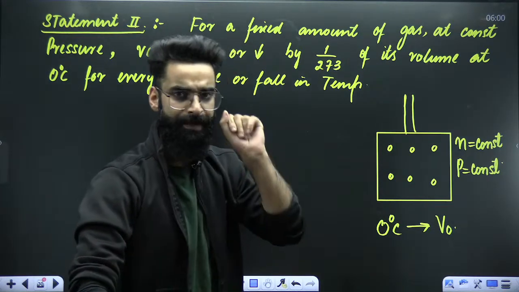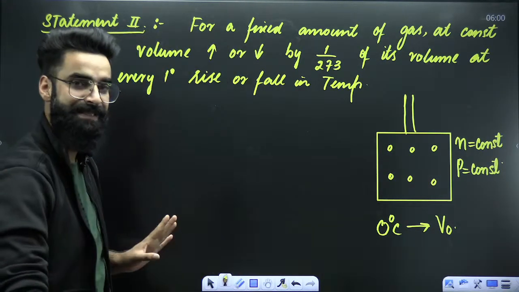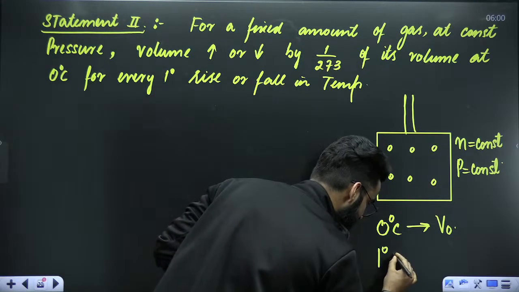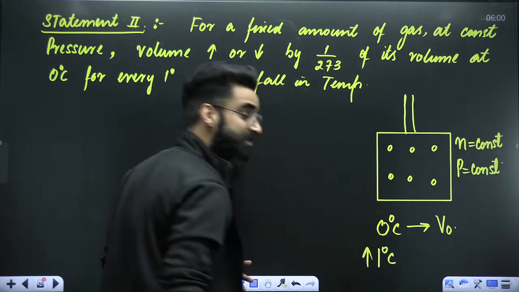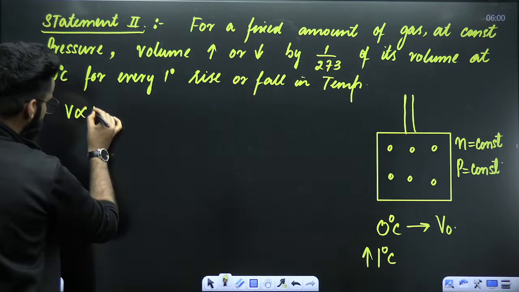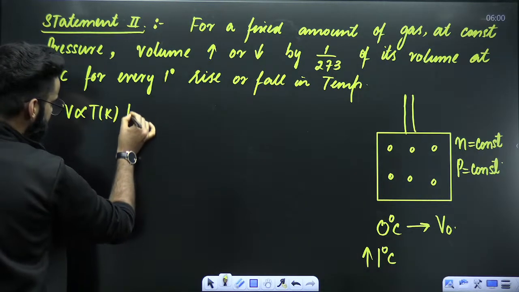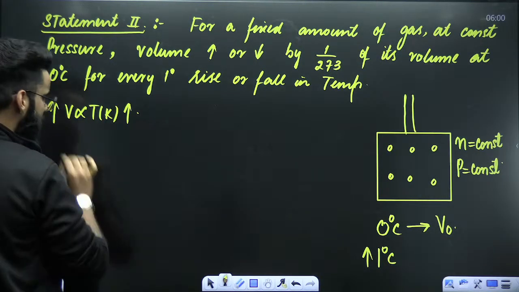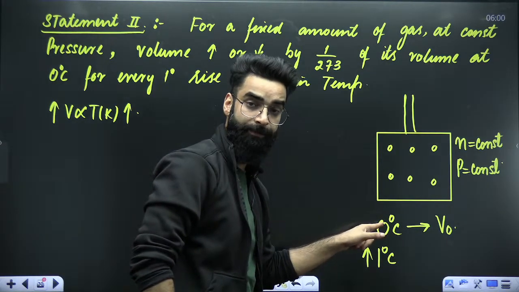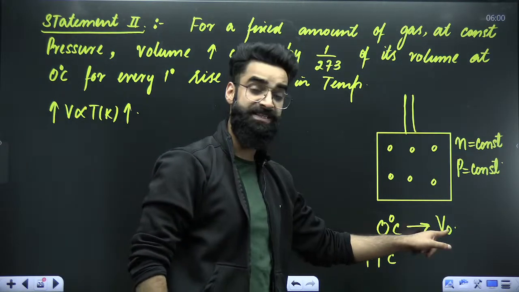Okay. Now, dear students, Charles' law says that if you increase the temperature by 1 degree centigrade, since we know volume is directly proportional to temperature in Kelvin, right? So if you increase the temperature, what will happen to volume? Volume will increase. Now, the gas is right now at 0 degree centigrade when the volume of the gas is V0.